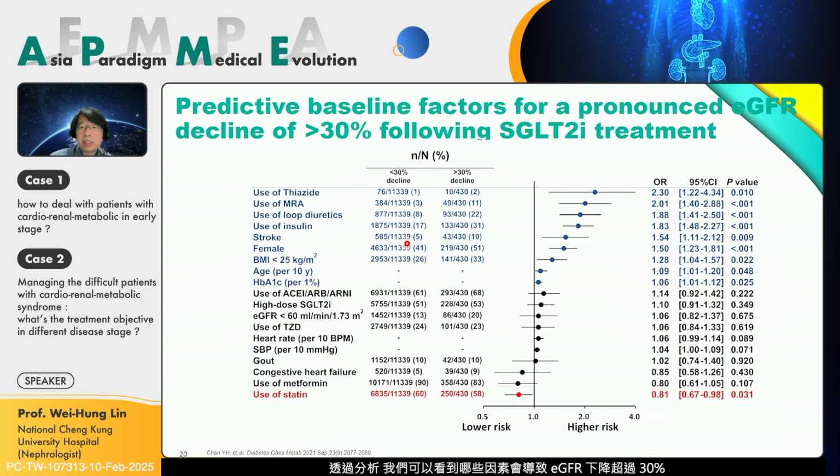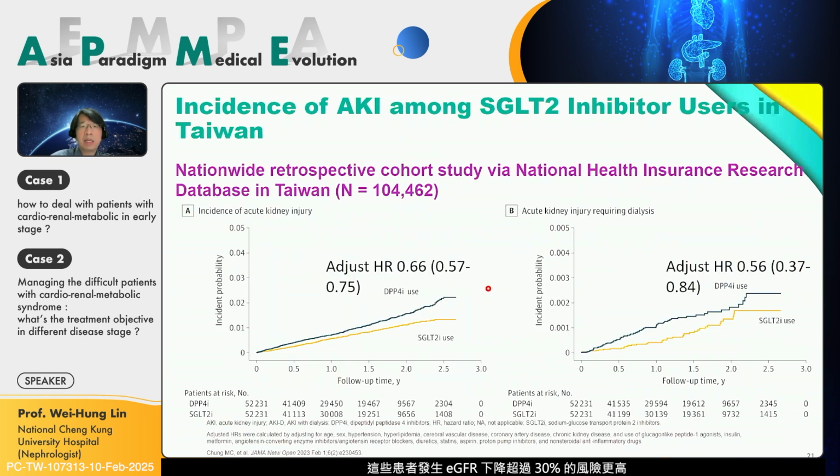From the analysis, we can see the risk factors for a decline of more than 30%, like use of other diuretics, even saline, even MRA, even loop diuretics, or poor sugar control, insulin use, or more comorbidity like stroke. They will have a higher possibility of eGFR dipping more than 30%. And from the national health insurance data in Taiwan, except for a small population who have eGFR decline, mostly the SGLT2 will protect renal function and result in less acute kidney injury. So it's good for the kidney.